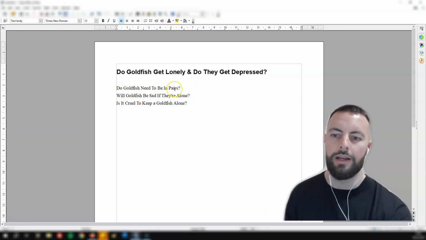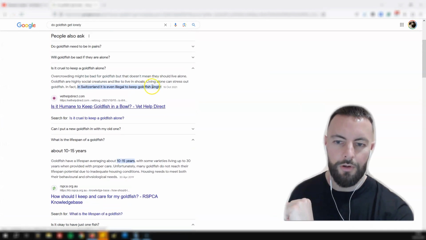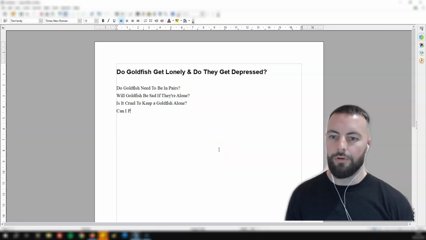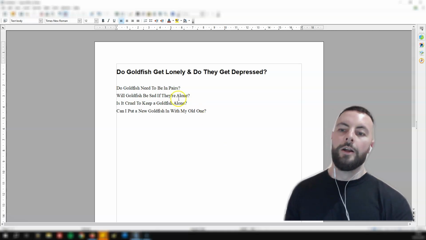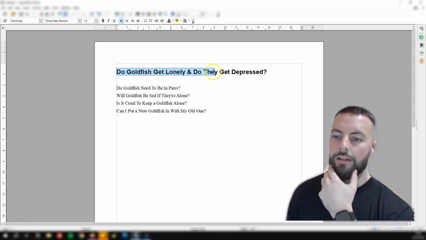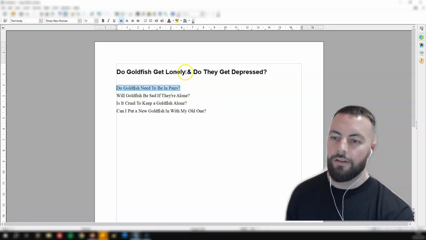You don't want overlapping keywords within the article. So do goldfish need to be in pairs? Will it be sad if alone? Is it cruel to keep a goldfish alone? And there was another good one. Can I put a new goldfish in with my old one? So you've got the question here, do goldfish get lonely and do they get depressed? You've explained immediately this question here.